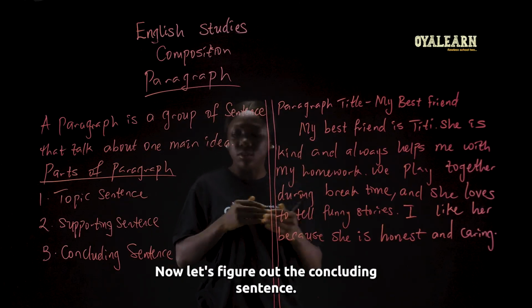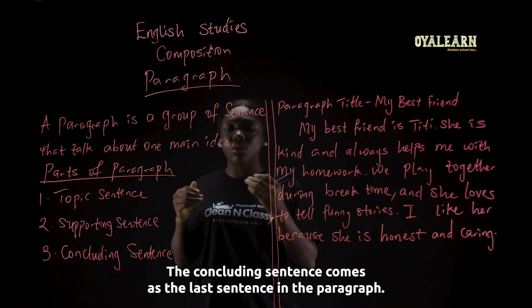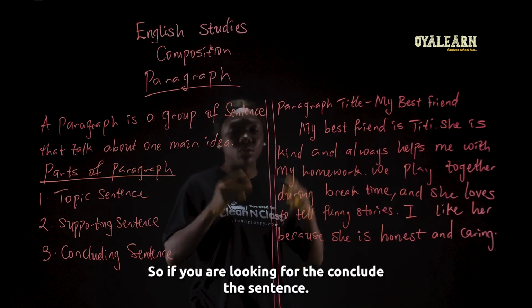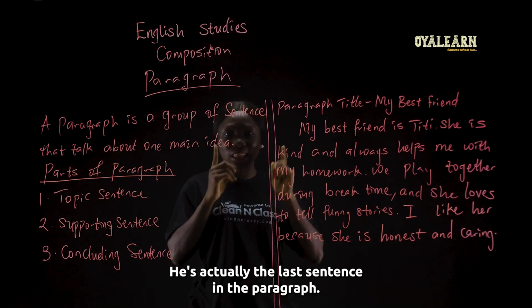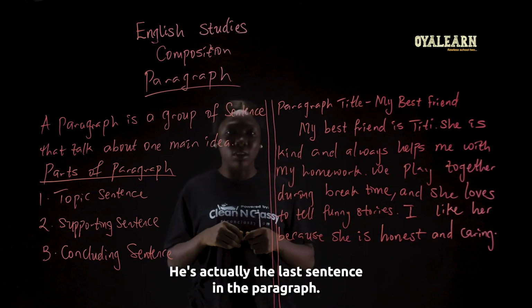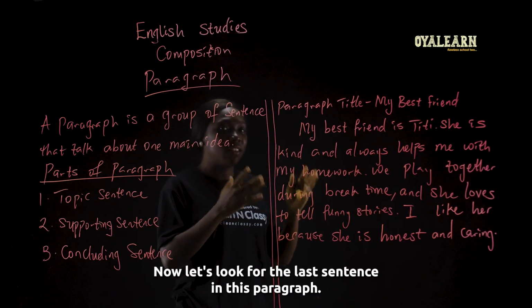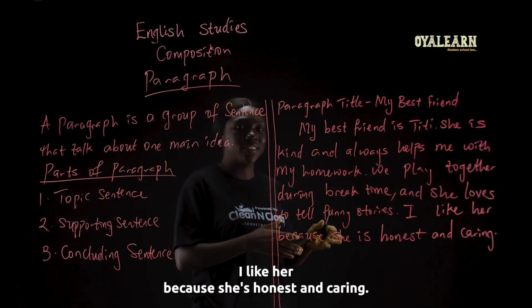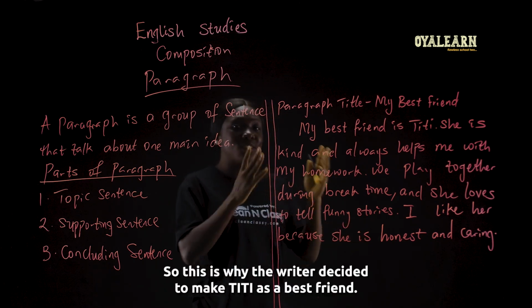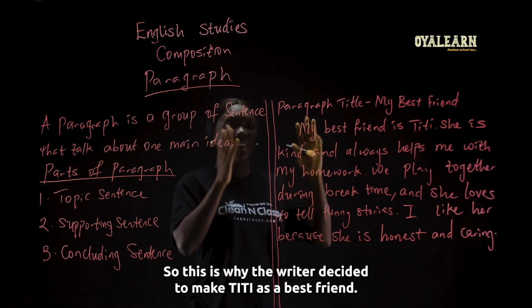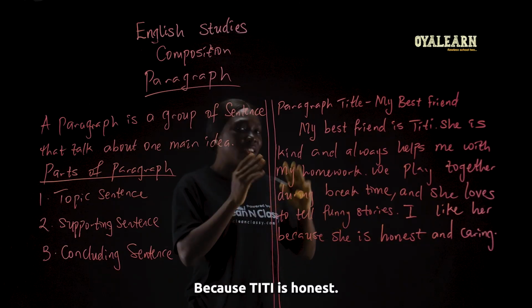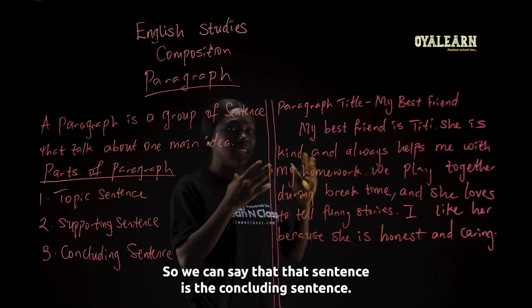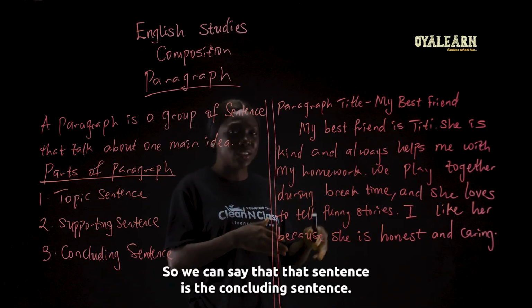Now let's figure out the concluding sentence. The concluding sentence comes as the last sentence in the paragraph. So if you are looking for the concluding sentence, it's actually the last sentence in the paragraph. Now let's look for the last sentence in this paragraph. I like her because she's honest and caring. So this is why the writer decided to make Titi a best friend, because Titi is honest and caring. So this concludes the paragraph. So we can say that that sentence is the concluding sentence.